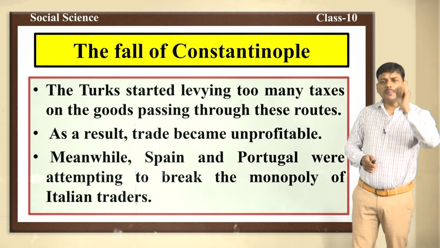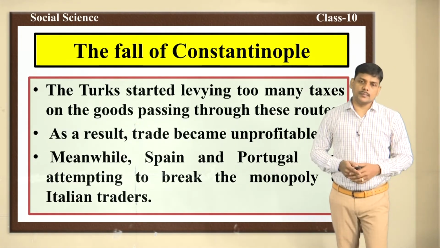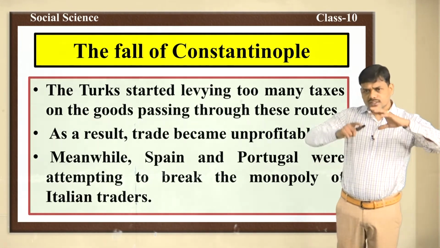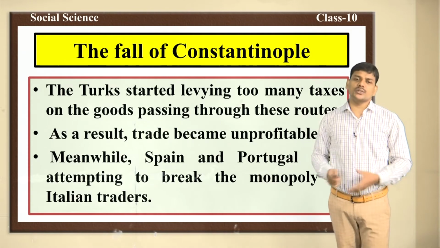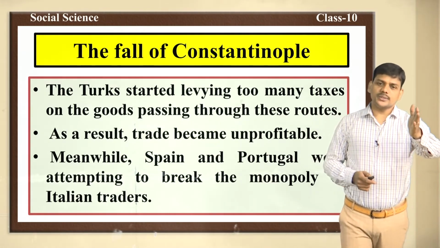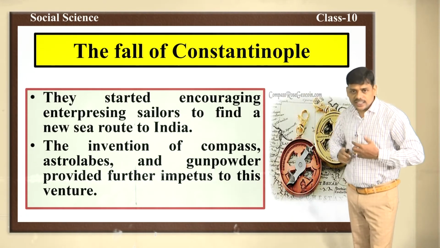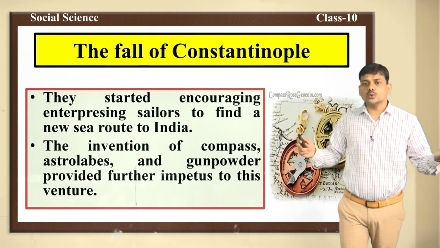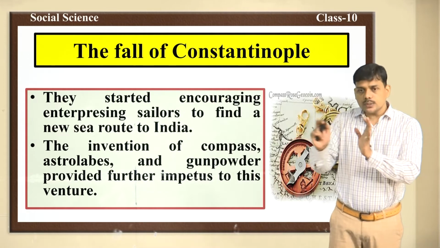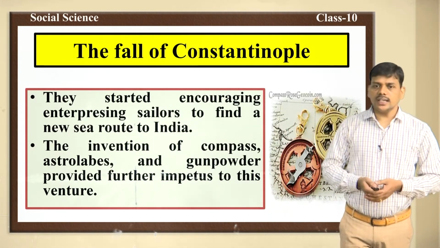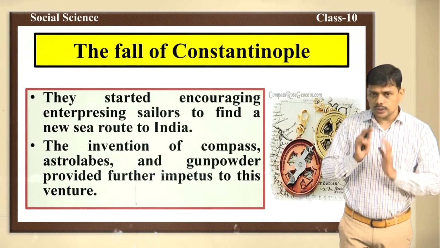Because trade became unprofitable for them. Why did trade become unprofitable? Because the Turks started levying too many taxes on the goods passing through these routes. Spain and Portugal started encouraging brave sailors to find a new sea route to India.